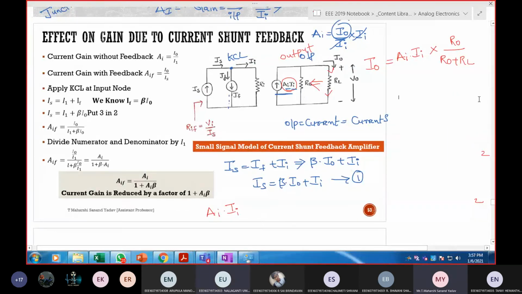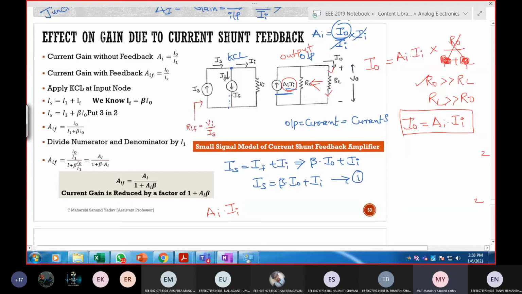Next, what is the condition? RL is greater than R0 or R0 is greater than RL? R0 is greater than RL. So I can neglect this part, so that these two become cancelled. Finally, I out is equal to AI times II. So I got this expression as well as this one.